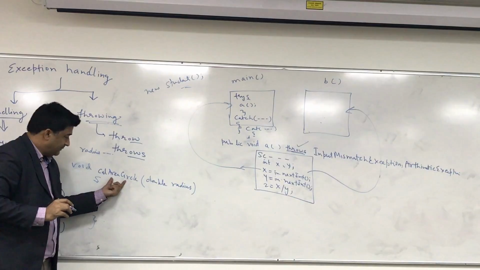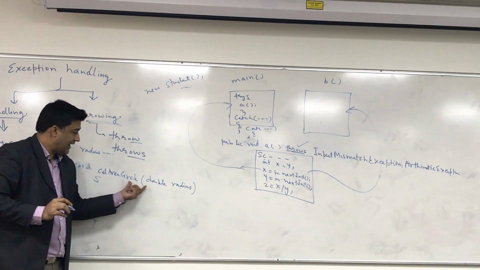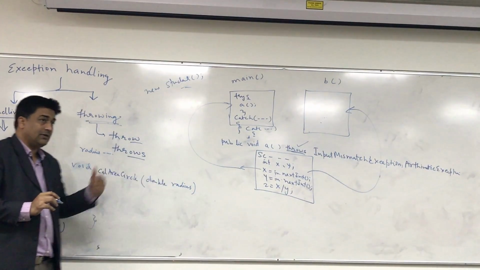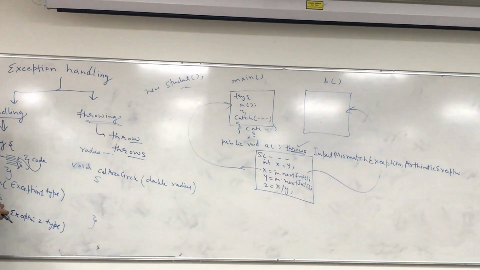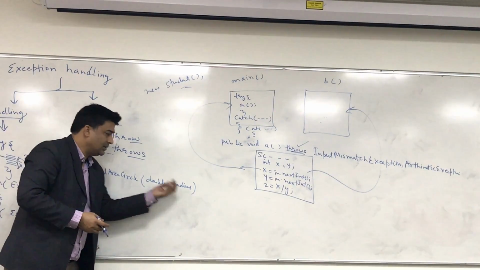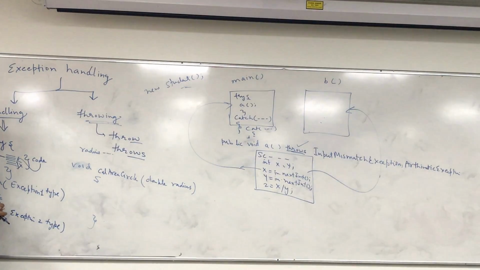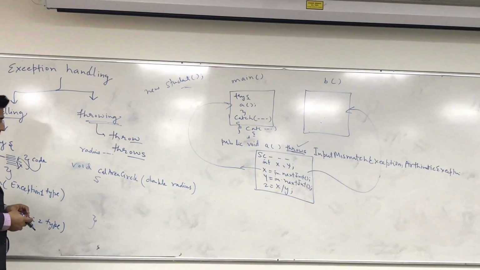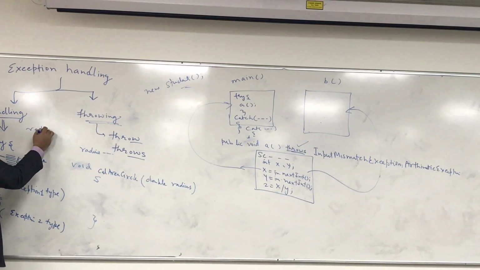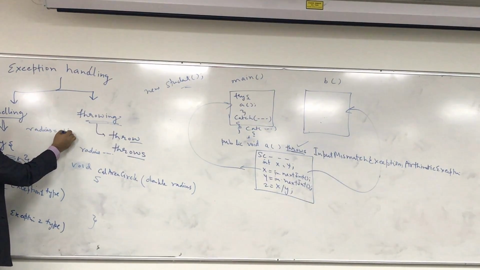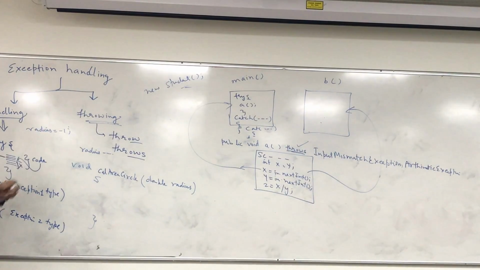Now in this method, there are possibilities that it will generate an exception. What is that exception? What do you think the exception is in this method? What do you consider as an exception? Think about radius. If I enter radius -1, is this a correct value? Is -1 a correct value? Can you draw a circle of -1? No.